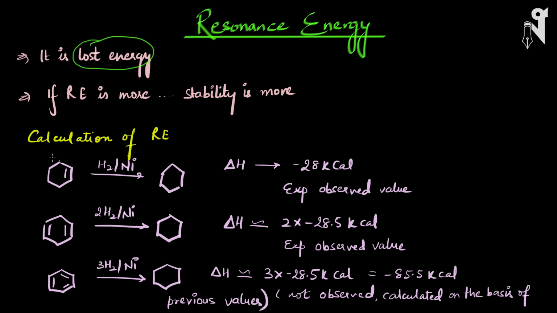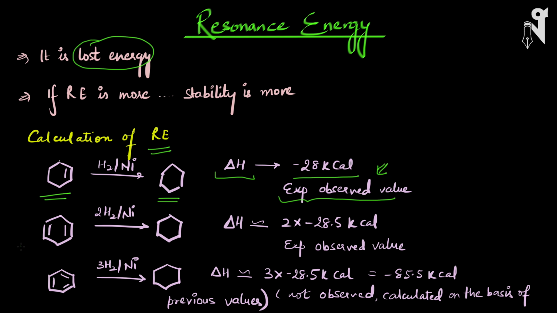Now this resonance energy is also associated with the energy of hydrogenation, or heat of hydrogenation, which we have already learned how to calculate. So let's understand resonance energy on the basis of heat of hydrogenation. I have taken an example over here. This is my cyclohexene. If I hydrogenate it, it will become cyclohexane, and the heat of hydrogenation released in this process will be minus 28 kilocalories. This is the experimentally observed value. So this is not something we are talking about hypothetically. This is actually the observed value.